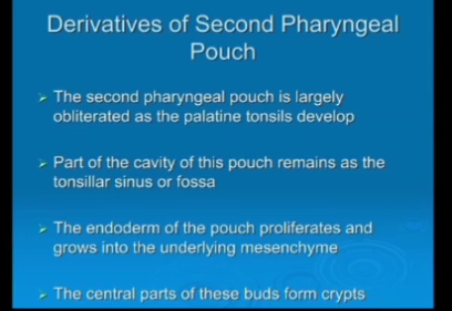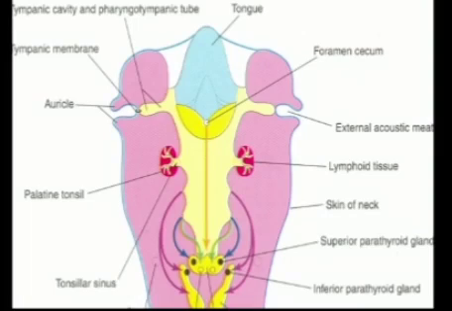Part of the cavity of this pouch remains as the tonsillar sinus or tonsillar fossa. The endoderm of the pouch proliferates and grows into the underlying mesenchyme. The central part of these buds forms the tonsillar crypts. Here you can again see this red second pharyngeal pouch. Here the lymphoid tissue develops and palatine tonsils develop from this.